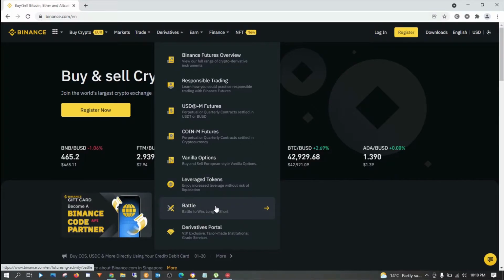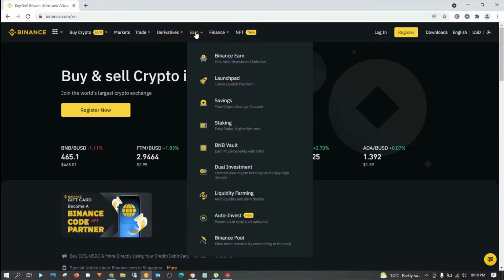I'm also going to show you the battle between long versus short, and also the derivative portals. Maybe this can be part 1 and this can be part 2, so that you can trade on the Binance platform. If you're new to the platform, you know a little bit of trading on Binance, pretty much.